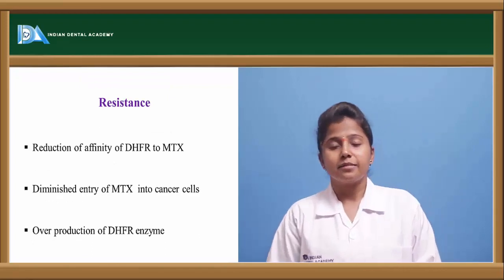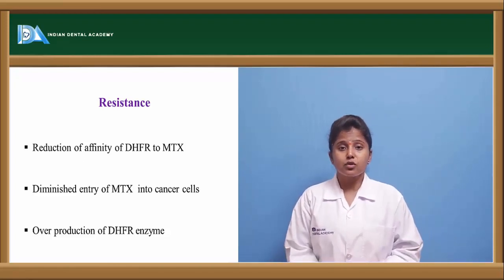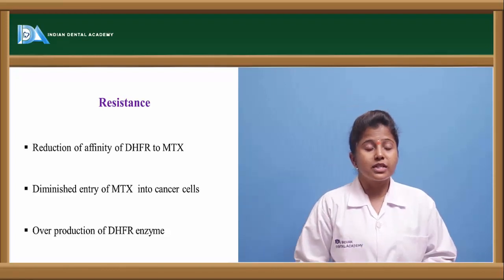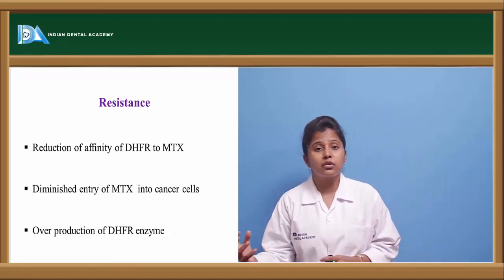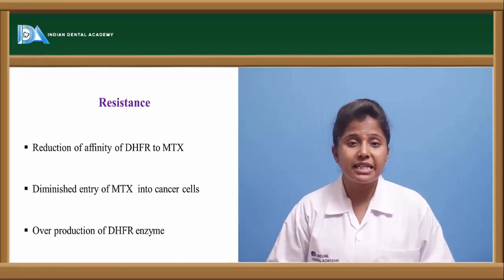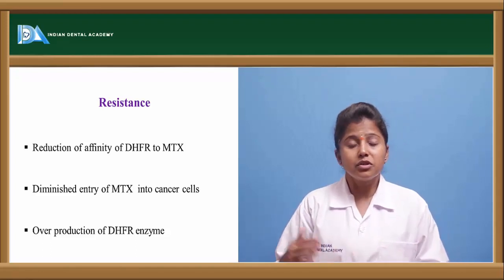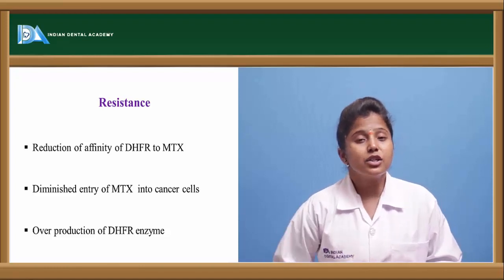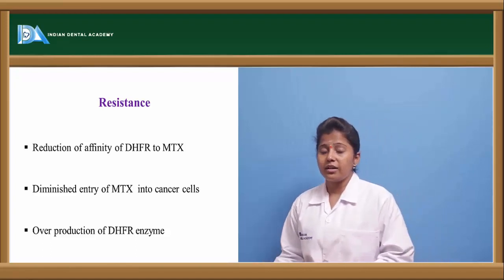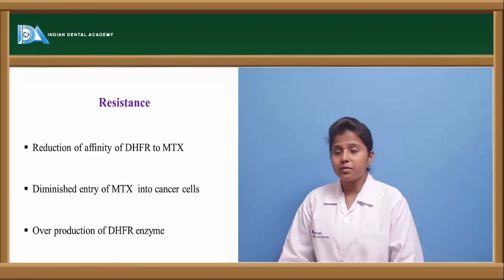So resistance. This methotrexate, if it is given alone, shows resistance. So what does it do? If methotrexate is given for a longer period of time, then the body shows resistance, and thereby the affinity of this methotrexate towards the enzyme called dihydrofolate reductase will be reduced, or even we can say it is nullified. So if the affinity is not there, then the functioning of dihydrofolate reductase will not be inhibited. Thereby the DNA synthesis can be done, or else we can say the DNA synthesis will take place even in the presence of this methotrexate.